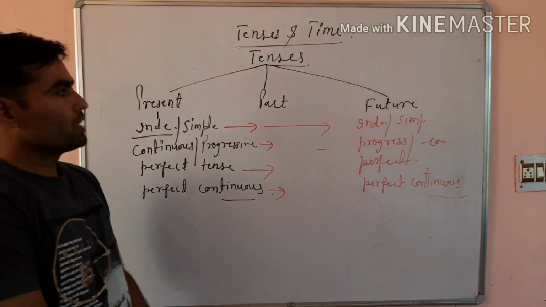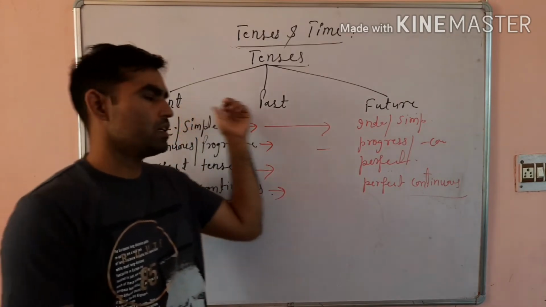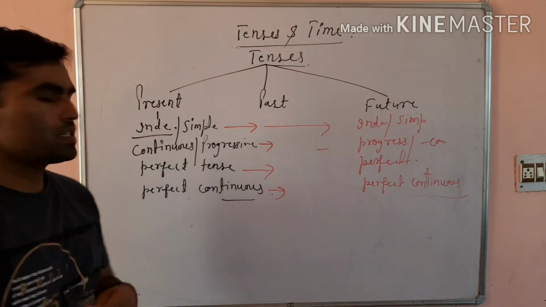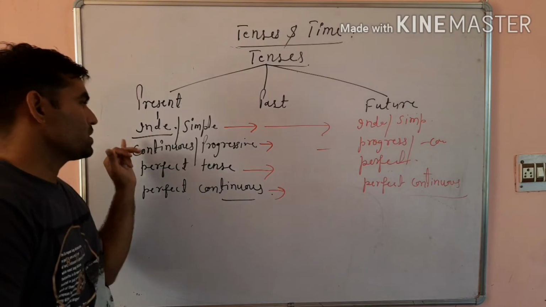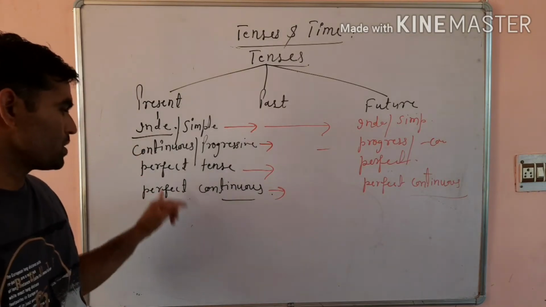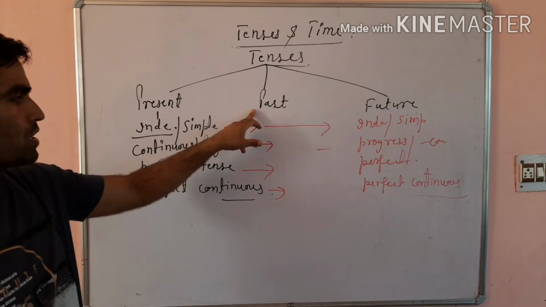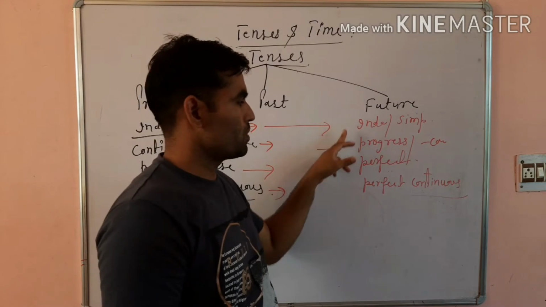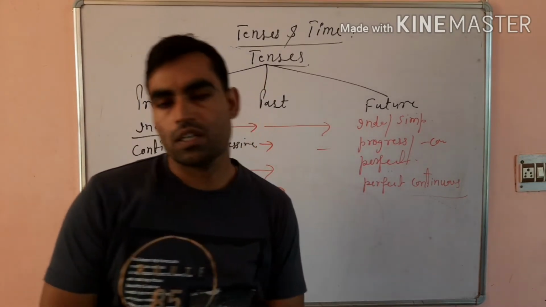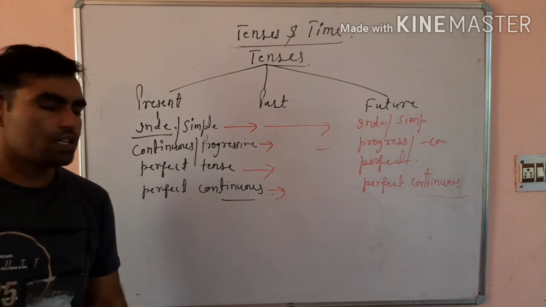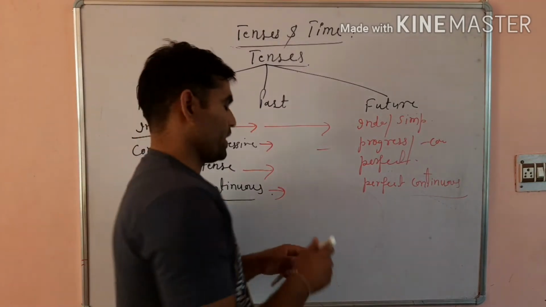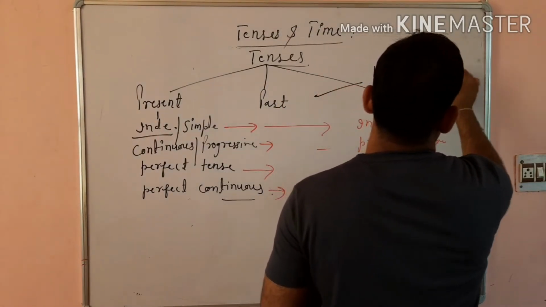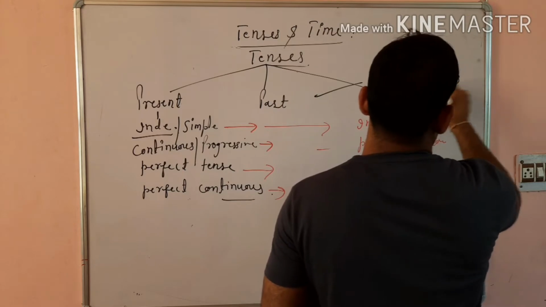So these three tenses, past, present, and future, can further be divided into four parts, and these four parts I have written: present indefinite, present continuous, present perfect, present perfect continuous. In the same way, past indefinite, past progressive, past perfect, past perfect continuous, future indefinite, future progressive, future perfect, future perfect continuous. In total we have 12 tenses, 12 parts of tenses.